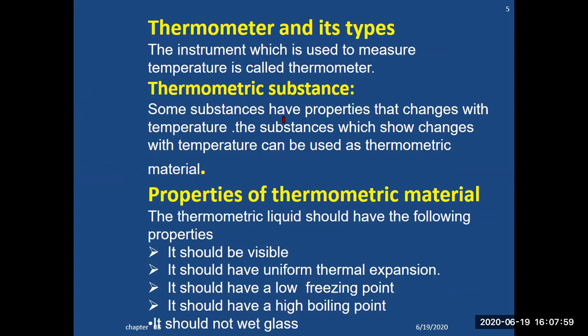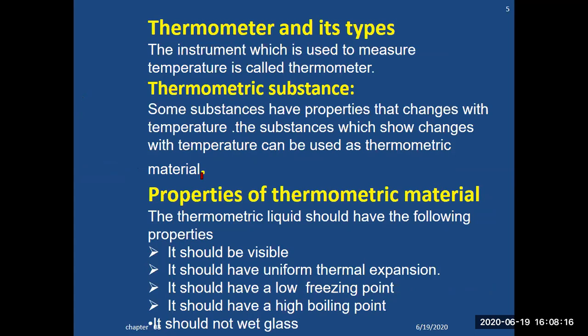What are thermometric substances? Thermometric substances have properties that change with temperature. Those substances which show changes with temperature can be used as thermometric material.